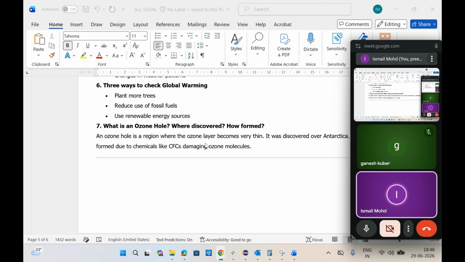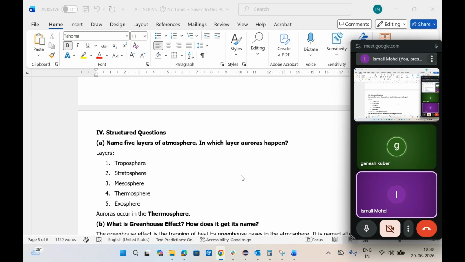It means the ozone hole is formed due to the presence of harmful pollutants in the atmosphere such as CFCs. What is the ozone hole? It's a layer that becomes very thin. The ozone layer becomes very thin, discovered over Antarctica. That is the ozone hole.